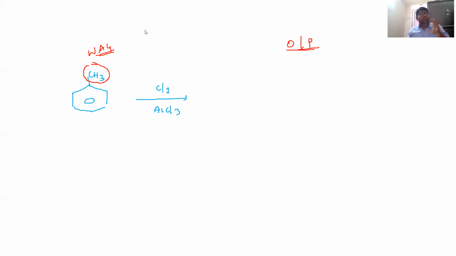Among ortho and para, which one is major? Here the substituent size is normal and chlorine is also small. Both are small in size. Definitely the maximum percentage will be ortho only.